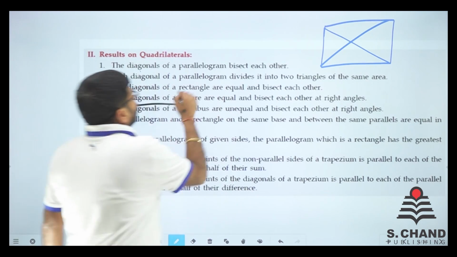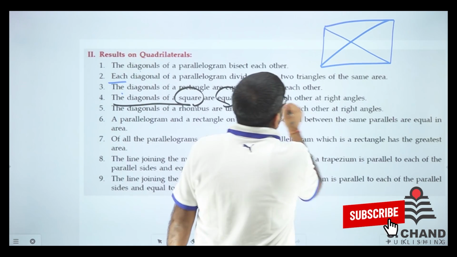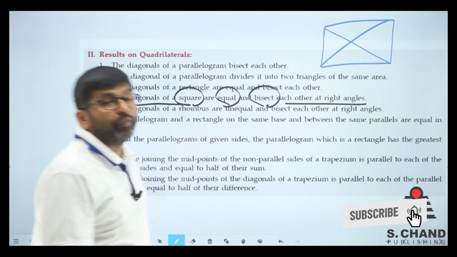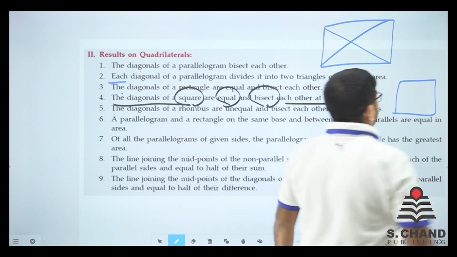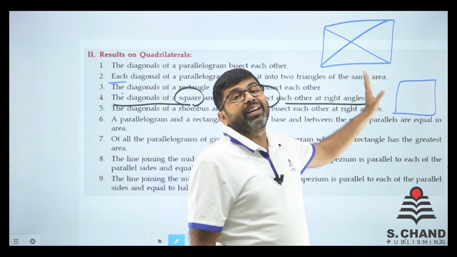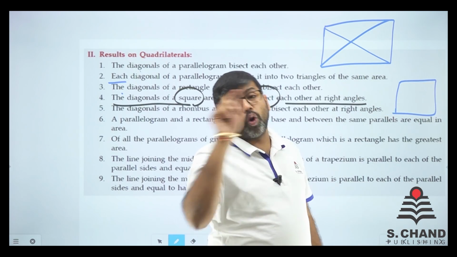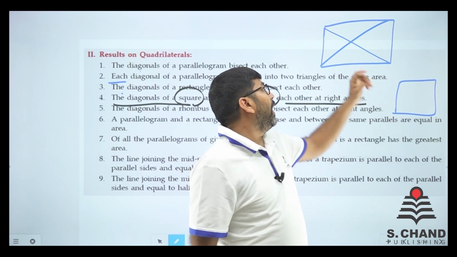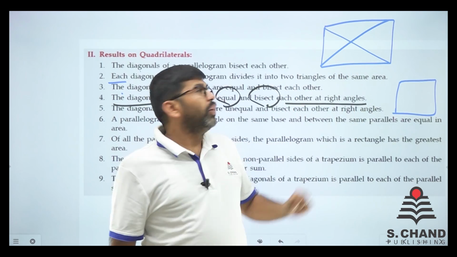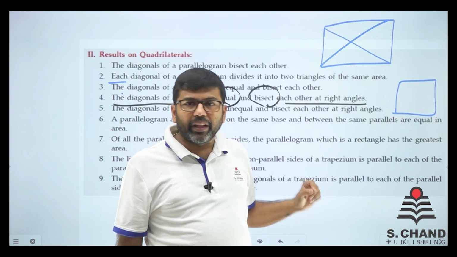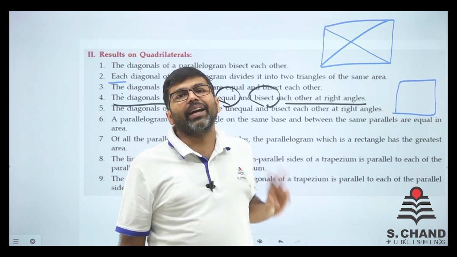The diagonals of a square are equal and bisect each other at right angles. And we move one more thing forward. What is a square? What is a rectangle? A square is basically a type of rectangle whose all 4 sides are the same. And a rectangle is a quadrilateral where all the angles are 90 degrees and opposite sides are equal.